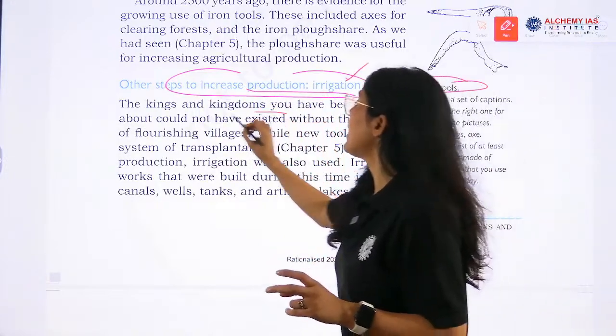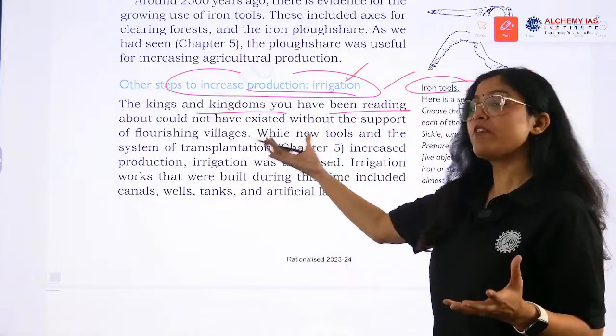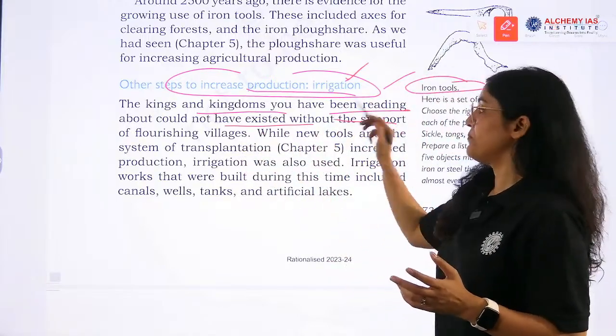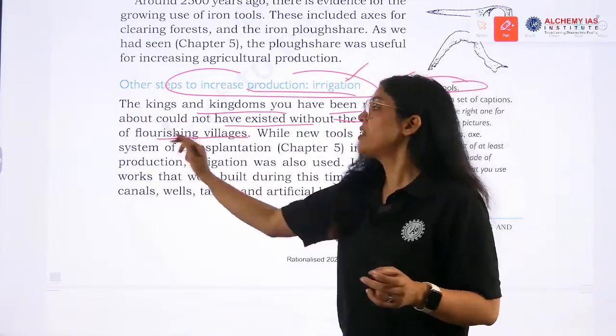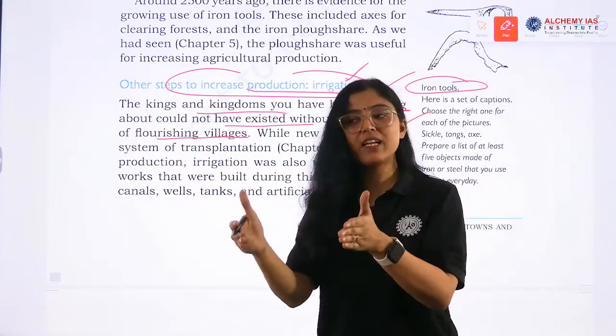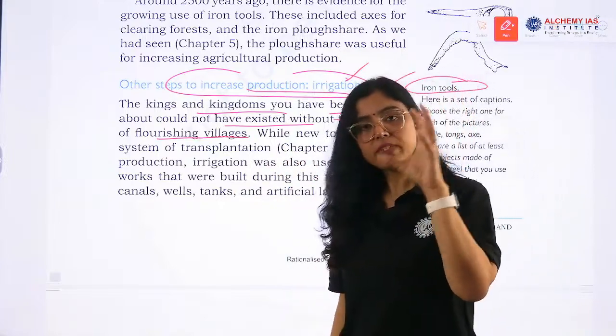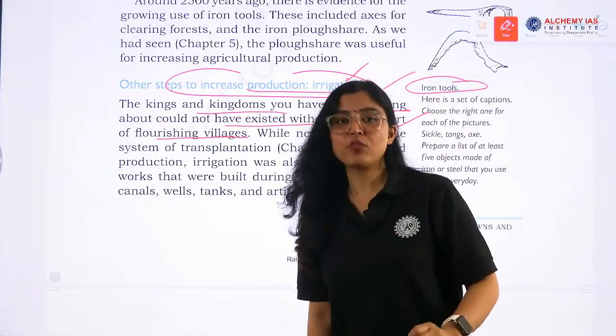The kings and kingdoms that we know could not have existed without the support of flourishing villages, right? Even now we see that agriculture is the primary occupation in villages.